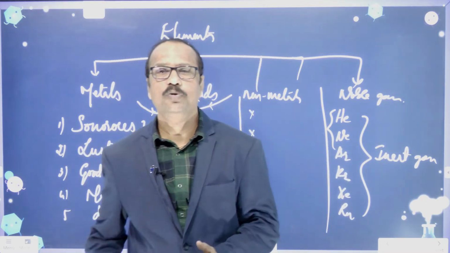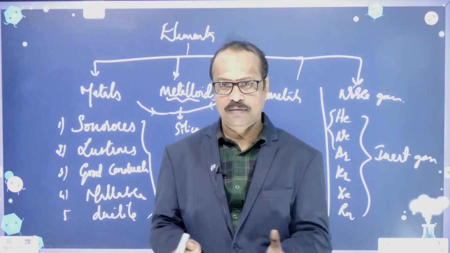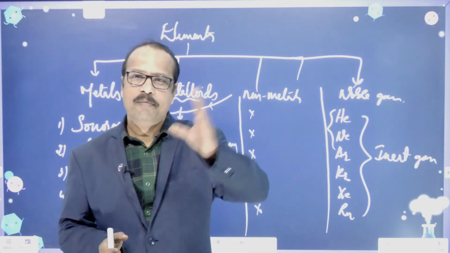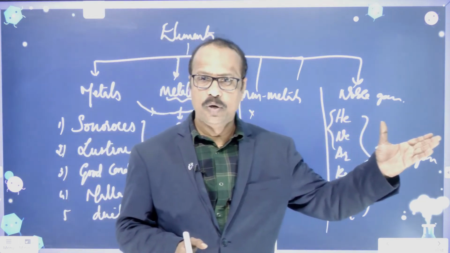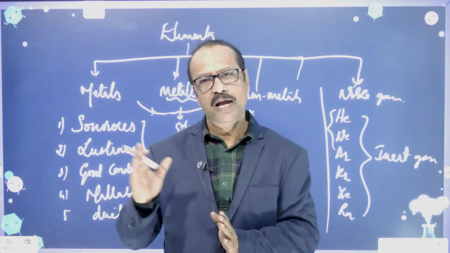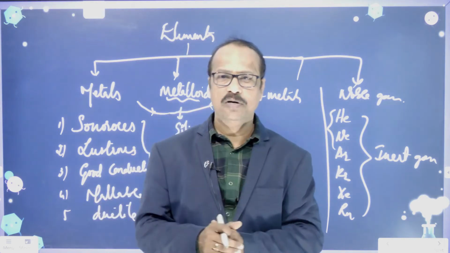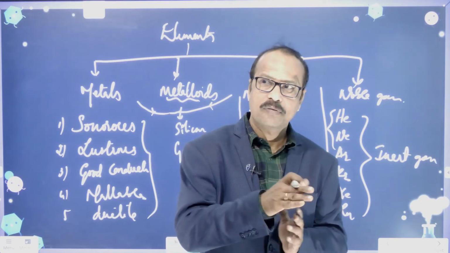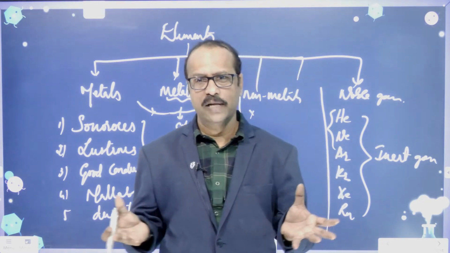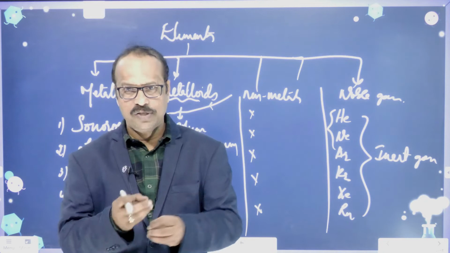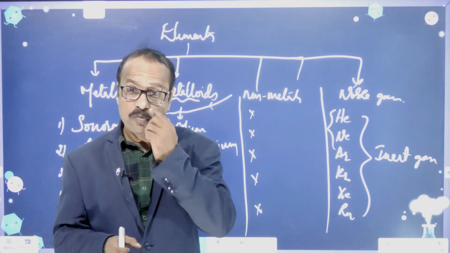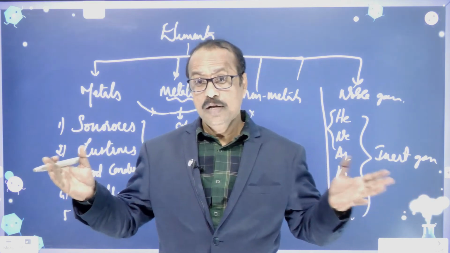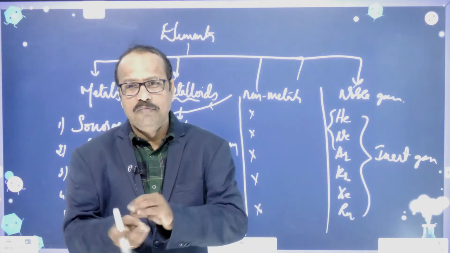They do not combine with other elements. For example, sodium can combine with chlorine to form sodium chloride. Hydrogen can combine with oxygen to form water. Carbon can combine with oxygen to form carbon dioxide. Like this, elements combine with each other. We have only 118 elements, but there are millions of compounds, because elements combine with each other.